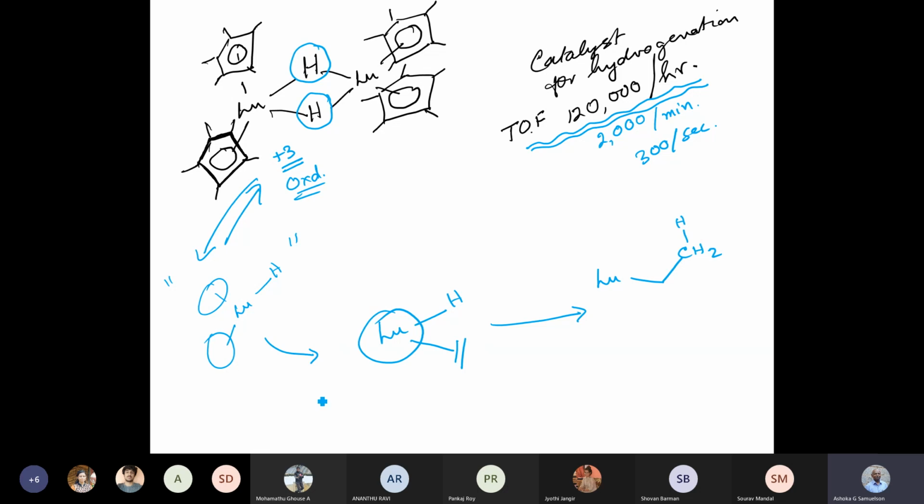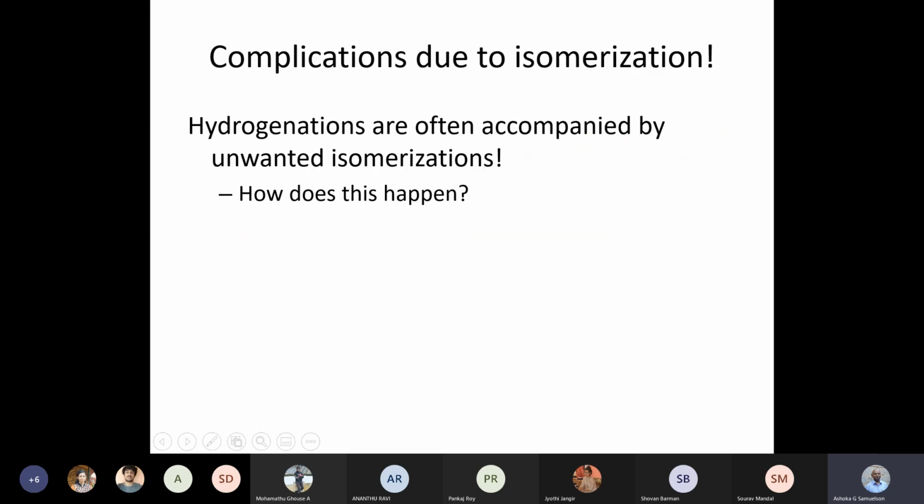So if I do a sigma bond metathesis with dihydrogen here, I will get the catalytically active lutetium species in a single step. So this is a case where you cannot have oxidative addition.